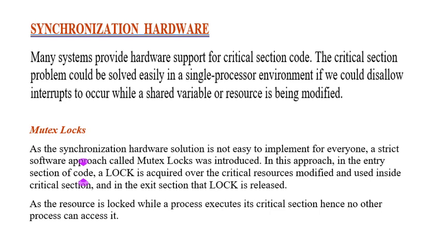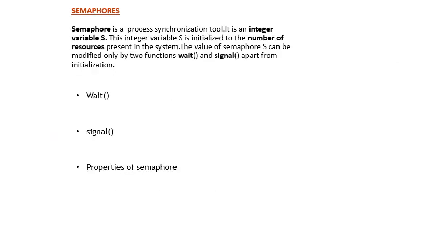Just as an example, if the lock is 0, the critical section is empty, so a process can acquire the critical section. If the lock is 1, the process should think that some other process is executing in the critical section. With the help of these mutex locks, the critical section problems are managed. Next, coming to the semaphore.